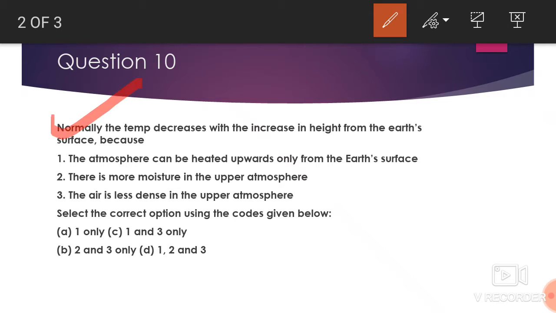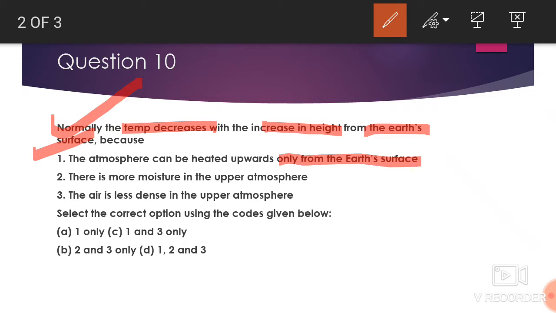Normally the temperature decreases with the increase in height from the earth's surface because. So the question is asking why there is a decline in temperature as we go above in the atmosphere from the earth's surface. Statement number 1 is: atmosphere can be heated upward only from the earth's surface.